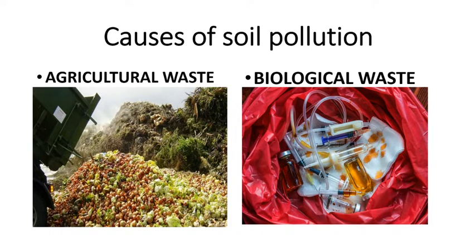Now in your textbook on page number 30, you can see they have given one question: give 5 examples of each waste. For example, what are five examples of domestic waste? Domestic waste can be anything: leftover bread, your vegetable peels, fruit peels. You can give in your own words. Then you have biological waste. Over here you can see used syringes, masks, bandages, infected tubes. All these can be some examples of biological waste. And agricultural waste like rotten fruits, rotten vegetables.